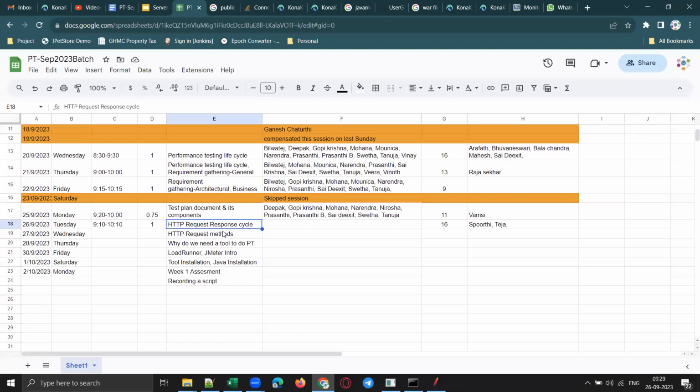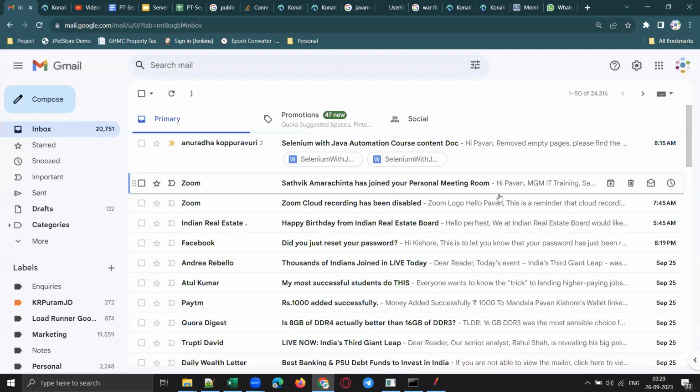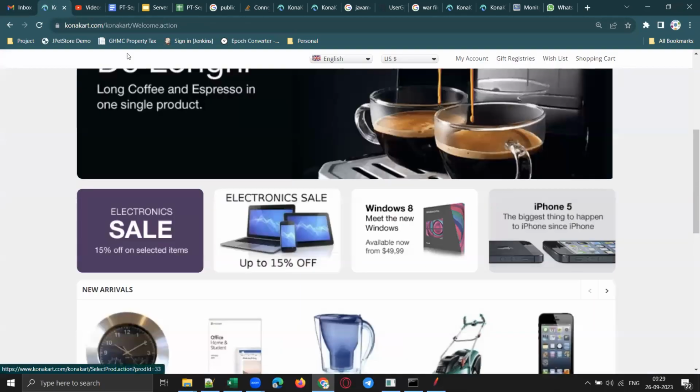So today let me cover the HTTP request response cycle. What does that mean? First of all, you need to understand what is a request and what is a response. And by the way, guys, we are starting automation training as well. That would be online training, of course. We will start with online training, and then if required, we will start classroom training as well.